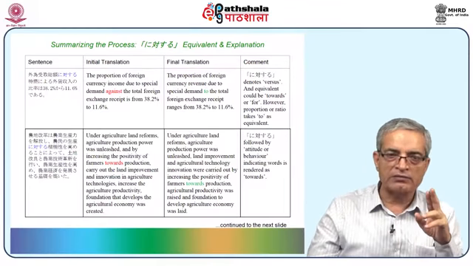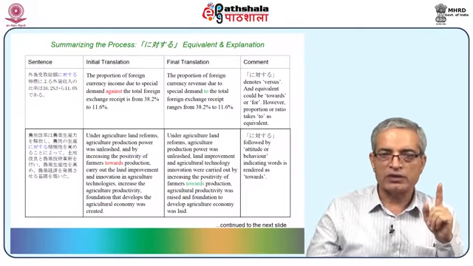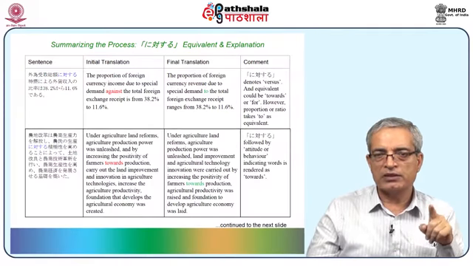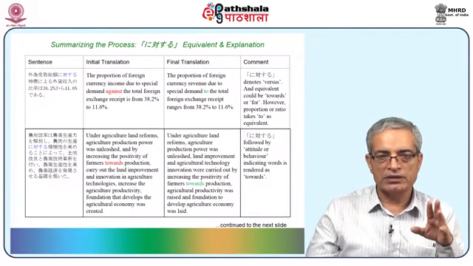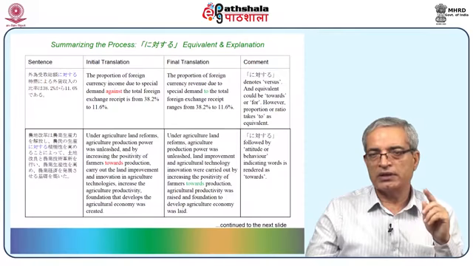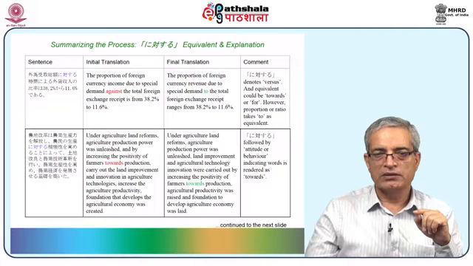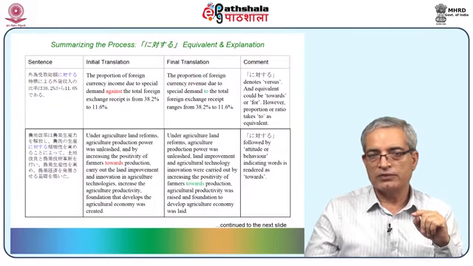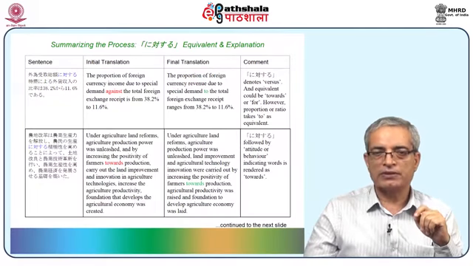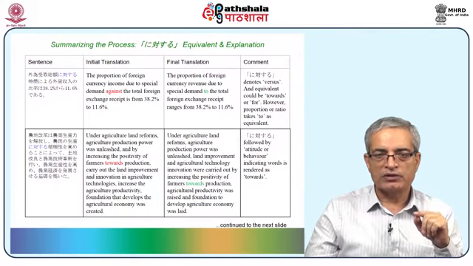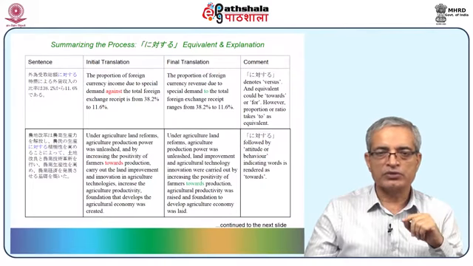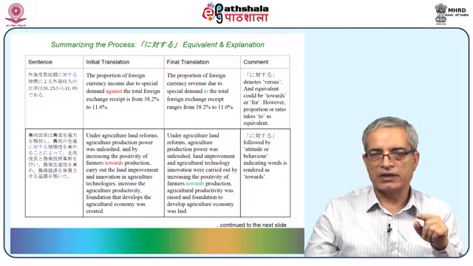Let me read the final one, except for ni taisuru word. Under agriculture land reforms, agriculture production power was unleashed. Land improvement and agriculture technology innovation were carried out by increasing the positivity of farmers towards production. Agriculture productivity was raised and foundation to develop agriculture economy was laid.